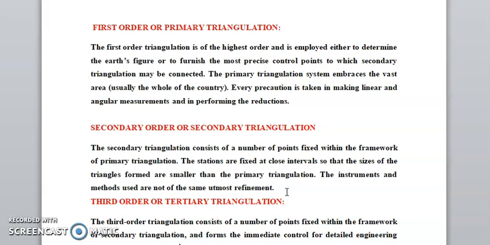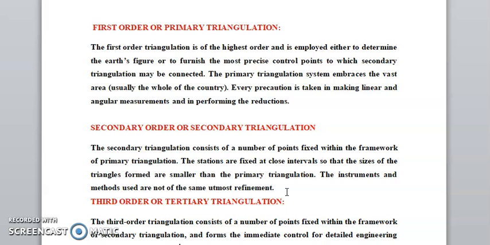Now we go for second order or secondary triangulation. Secondary triangulation consists of a number of points fixed within the frame of primary triangulation. The stations are fixed at close intervals so that the size of the triangles is smaller than in primary triangulation. The instruments used are not of the same refinement.